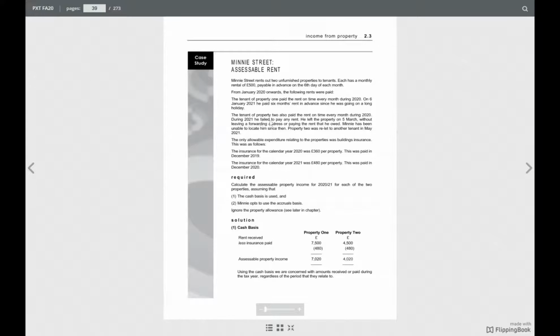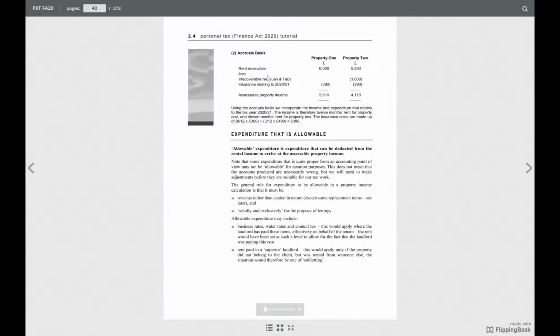So 2 months is irrecoverable because he didn't pay for January and February, isn't it? So we say rent receivable 5,500 less irrecoverable rent £1,000. And the insurance accrued, we already calculated, the same rates. So this is how we calculate that.